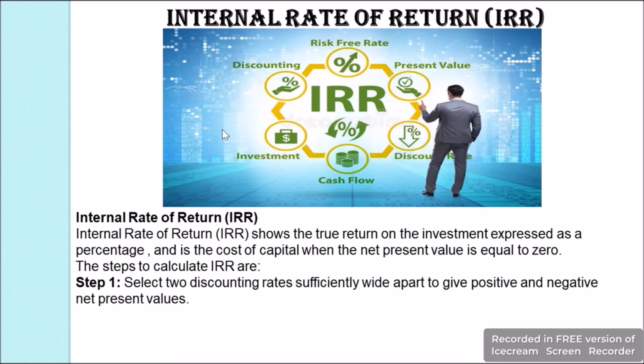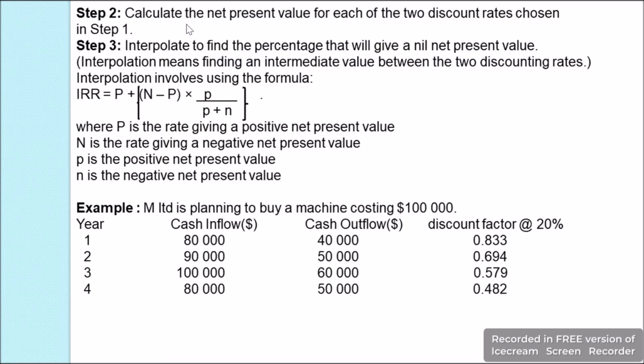Next, we have internal rate of return, which is IRR. It shows the true return on the investment expressed as a percentage, and it is the cost of capital when the net present value is 0. For this, we have various steps. In step 1, we select two discounted rates, which are wide apart, so that we can get a positive NPV and a negative NPV. Then in step 2, we calculate the net present value for each of the two discounted rates chosen in step 1.